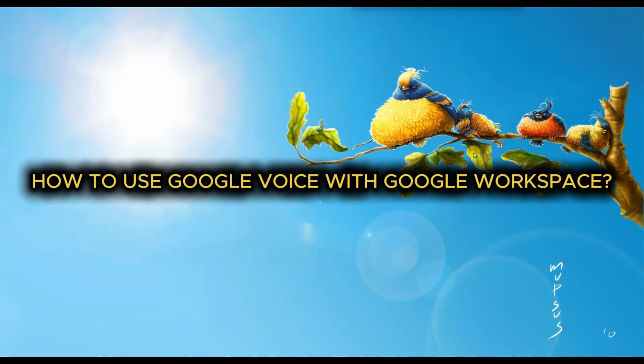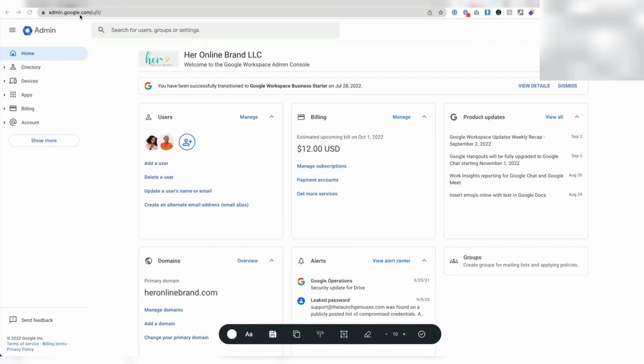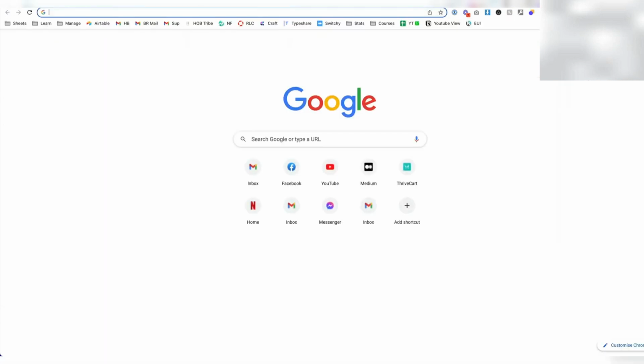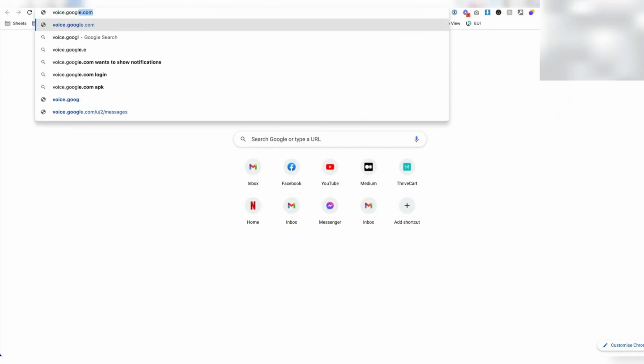How to use Google Voice with Google Workspace. First of all, log into your Google admin console at admin.google.com using your Workspace account with a US billing address. Then go to voice.google.com and choose a plan.